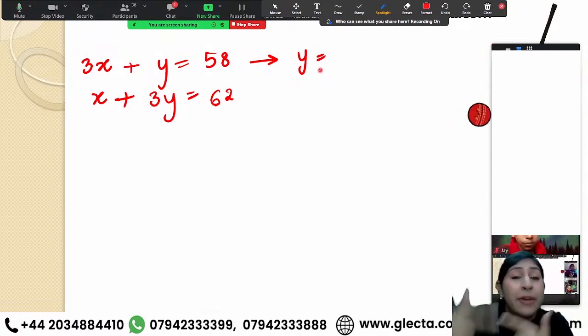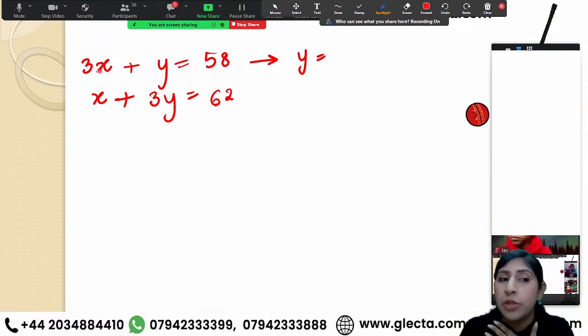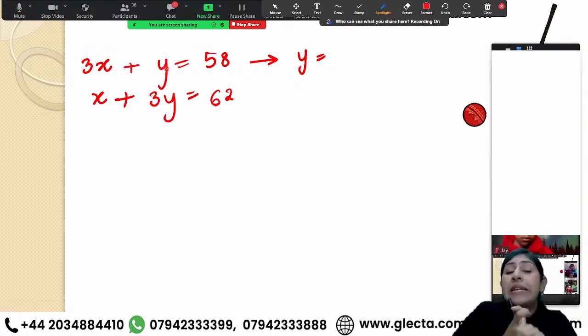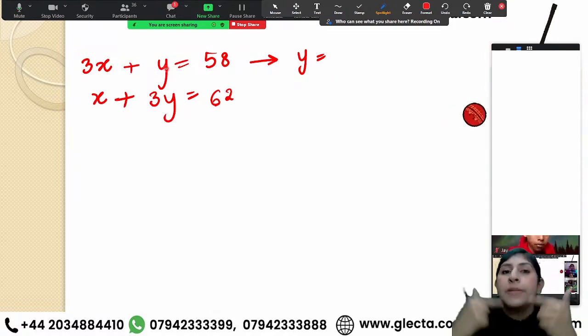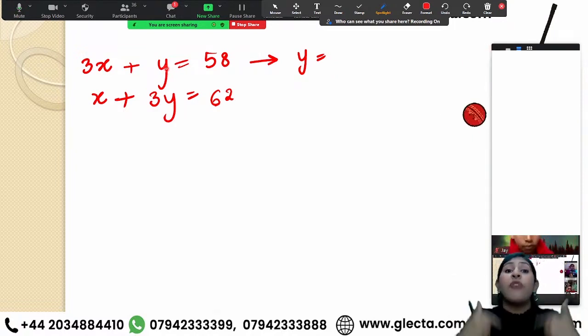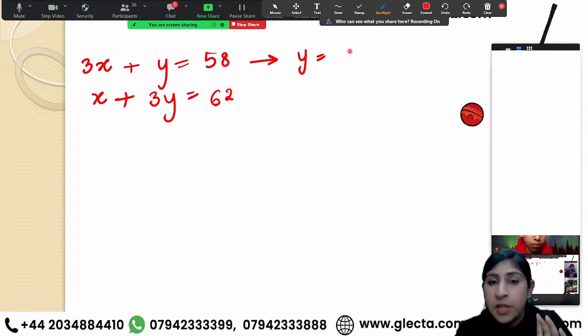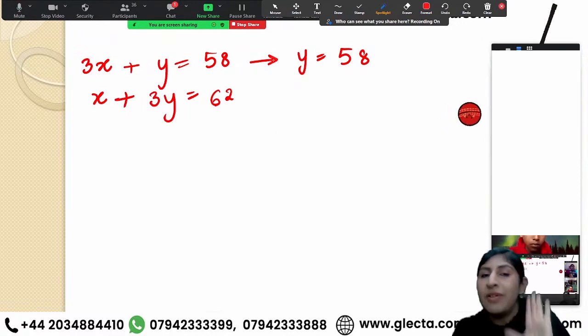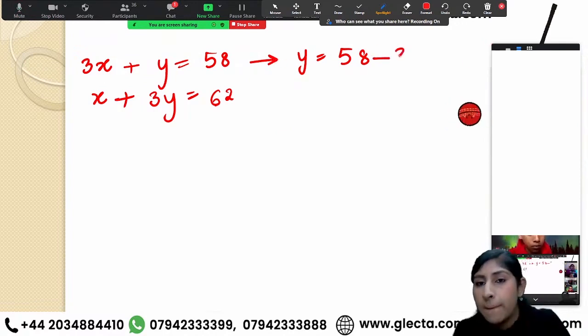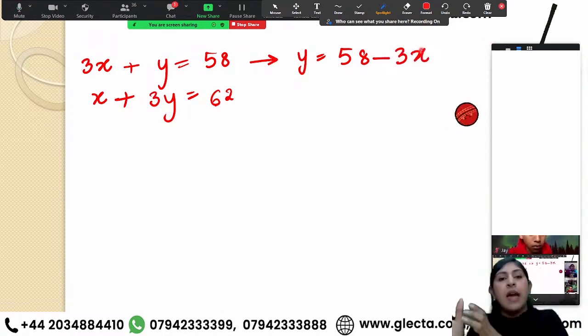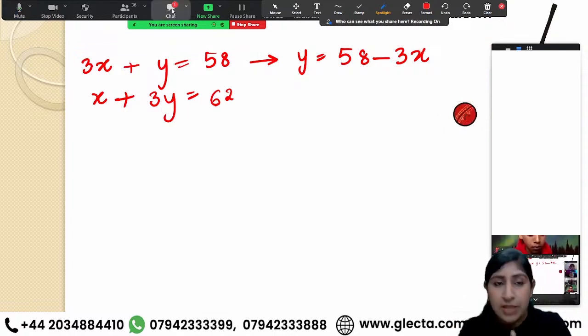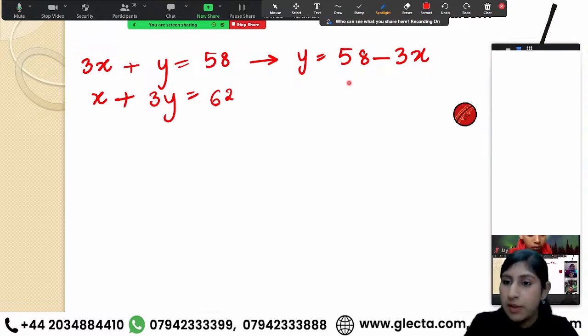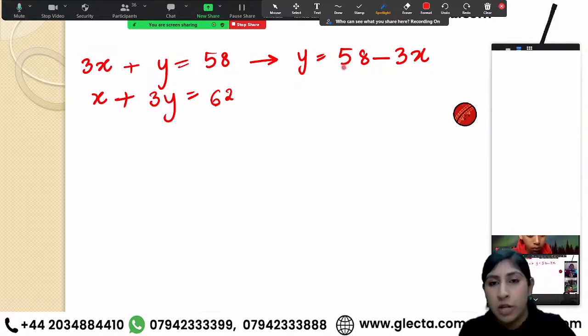So it's all about experiencing opposite emotions. Now 3x and y are best friends together. They are getting added together. The opposite of addition is subtraction. So when you break up this 3x, y remains as it is. On the right side, I would write minus 3x. Why minus 3x? Because opposite emotion. The opposite of addition is subtraction.